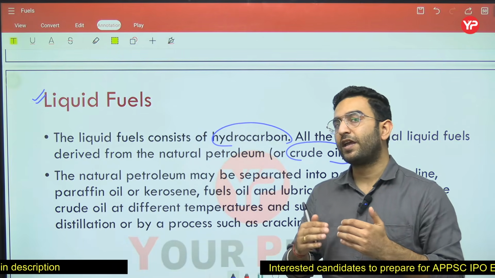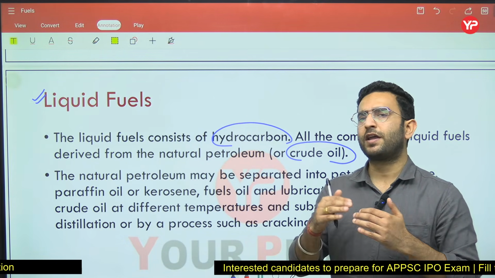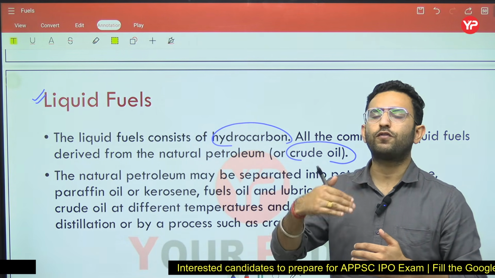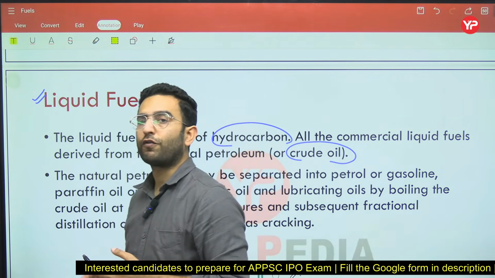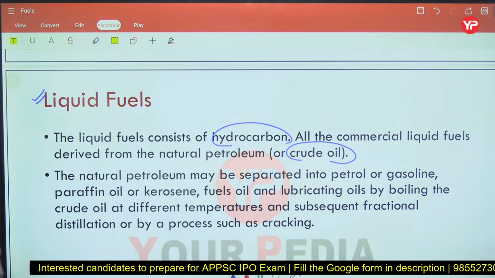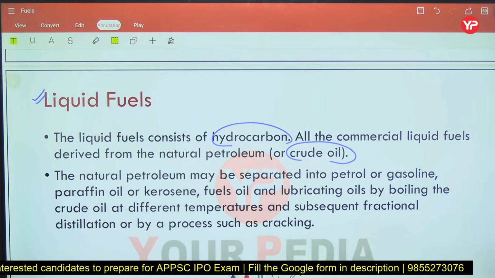And similarly, if I increase the temperature range, let us say from 225 to 400 degrees Celsius, we are going to get another type of fuel from the crude oil. Now that you have to remember.